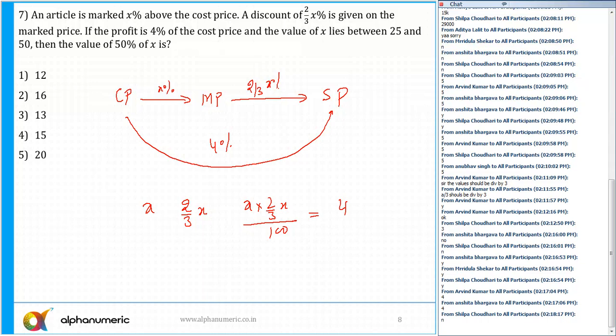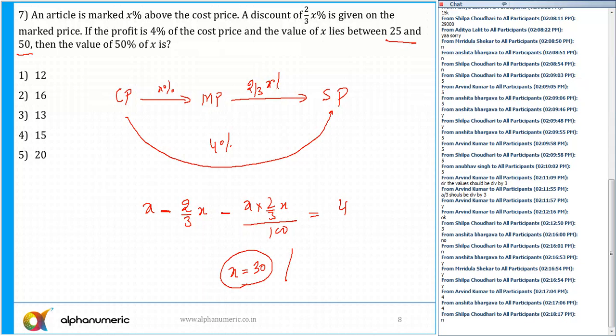Okay. So just put a negative sign there. So (x - 2) by 3x minus this, a minus b minus ab by 100, it is equal to 4. On solving this, you can find out that x is equal to 30, as x is lying between 25 and 50. So x is equal to 30.